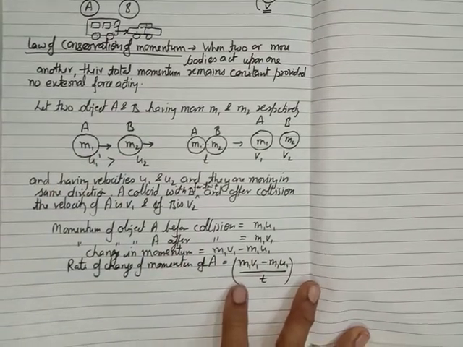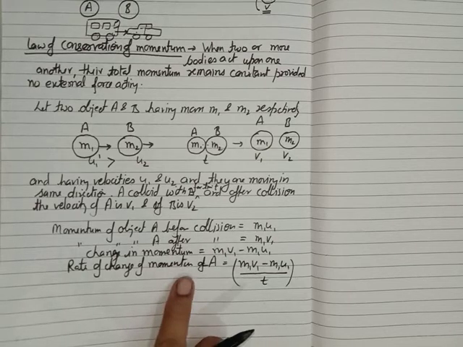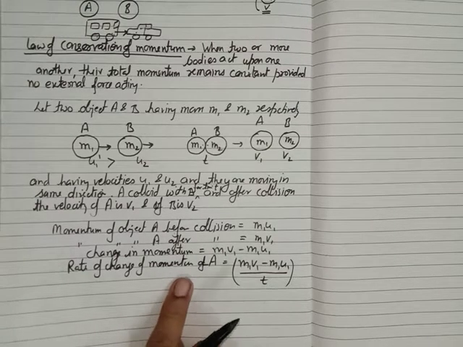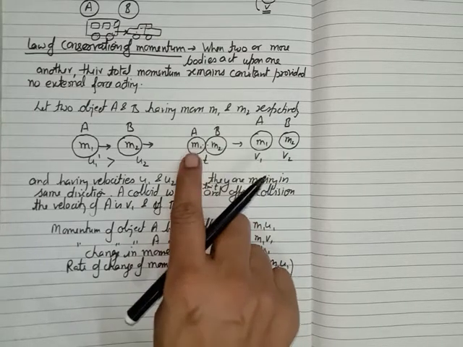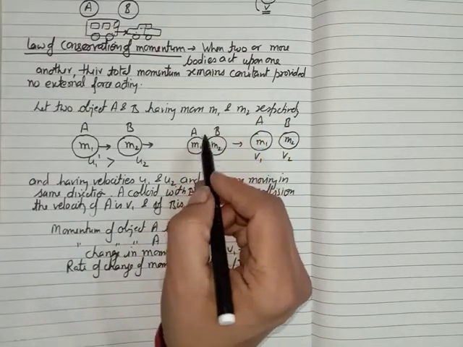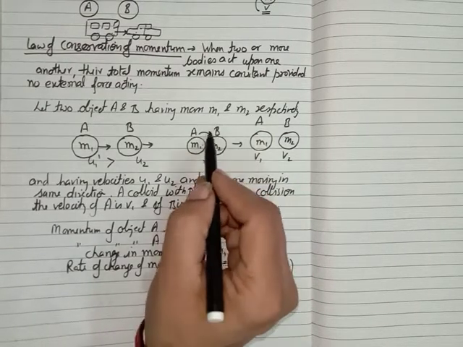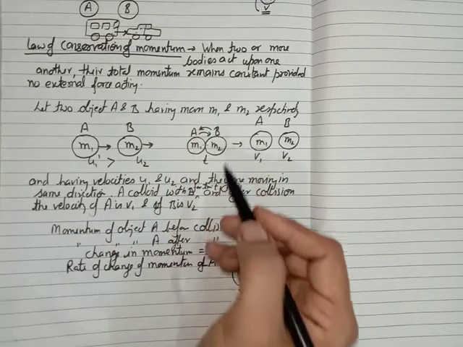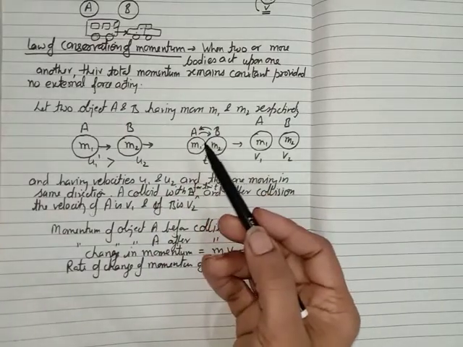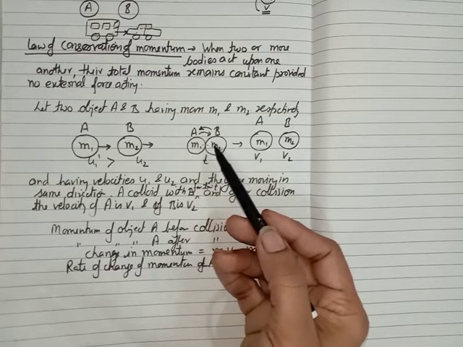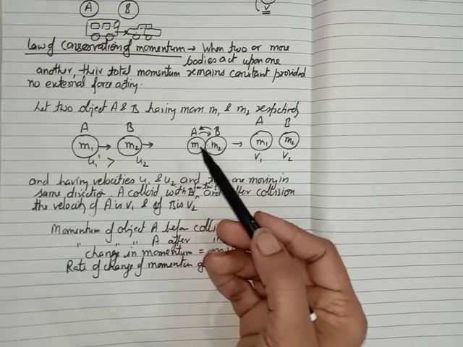And we know that according to Newton's second law, the rate of change of momentum is called the force. From where is this force applied on this object A? When they collide with each other, A exerts some force on B and B also exerts some force on A. According to Newton's third law, the force applied by A on B is always equal to the force applied by B on A. This is the law of action and reaction.